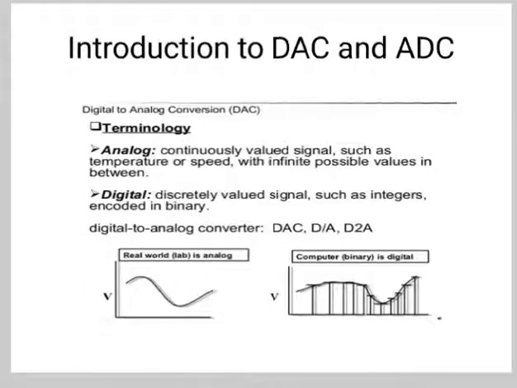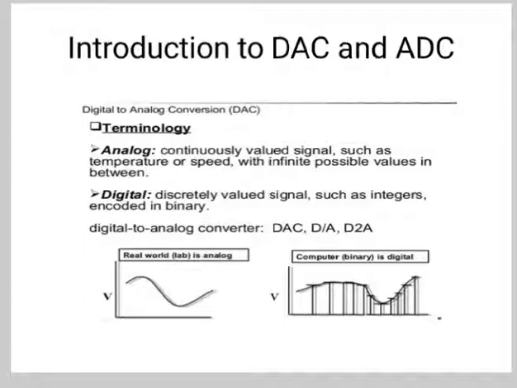Now the computer may add sound effects such as an echo and adjust the tempo and the pitch of the music. So DAC converts the processed digital signal back into the analog signal which is used by the audio output equipment such as speaker. Now DAC can be constructed by using a summing amplifier and a set of resistors like R, 2R, 4R or 8R as its input. So this is all about DAC.